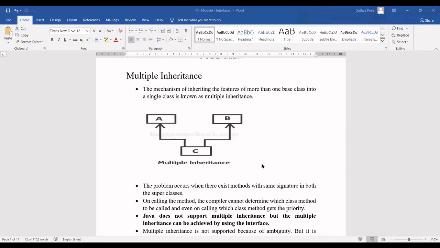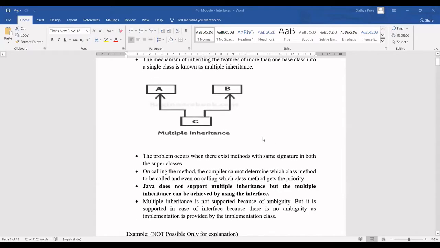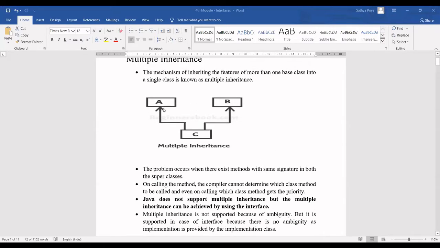Supporting multiple inheritance. So how can multiple inheritance be achieved through your interface? We will discuss that. Multiple inheritance means what? When I have two base classes for a single child class.